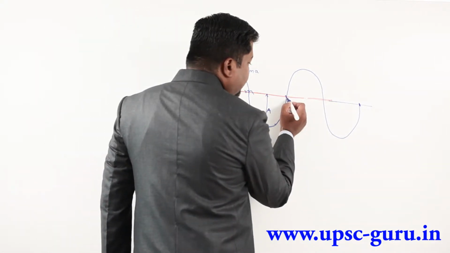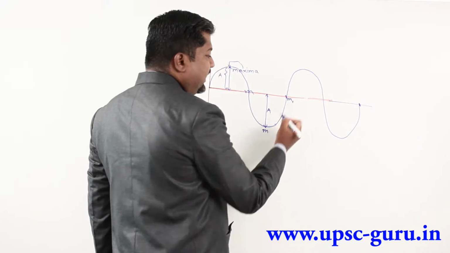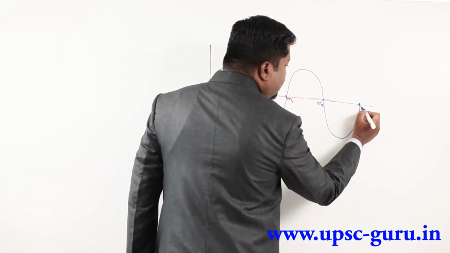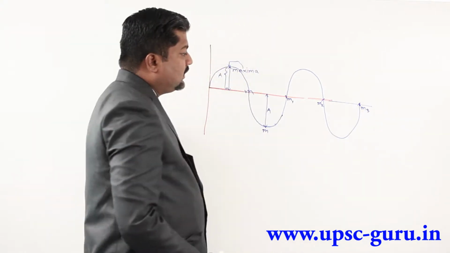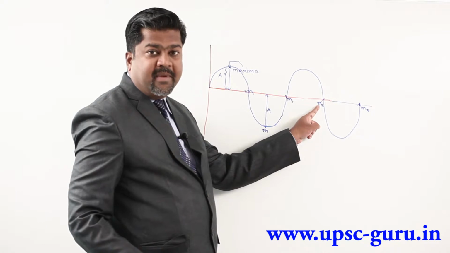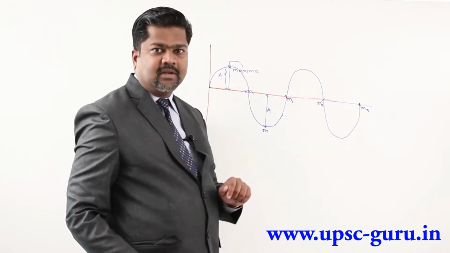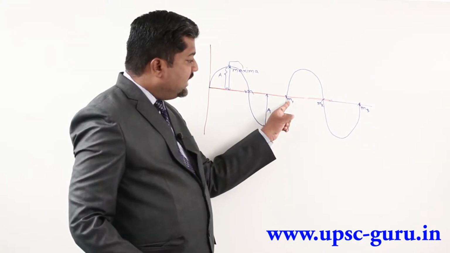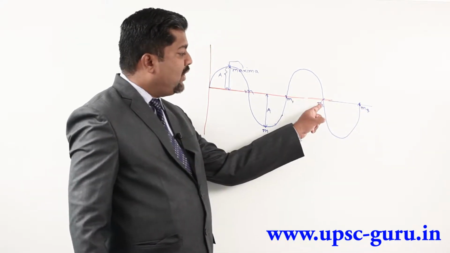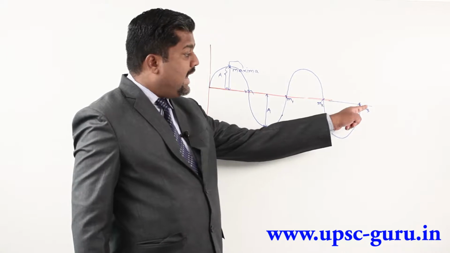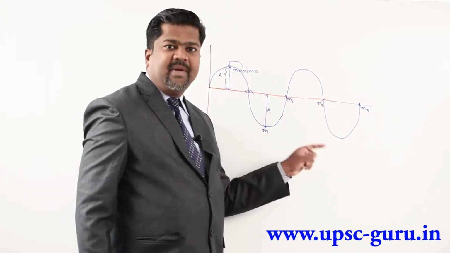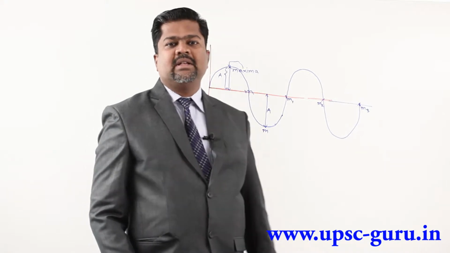So this is mean position 1, this is mean position 2, this is mean position 3. So one mean position I have to eliminate and the next I have to consider. So I can say the distance between alternate mean positions. Why alternate? Because I am not counting this mean position and I am counting this mean position. So the distance between alternate mean positions is called wavelength.